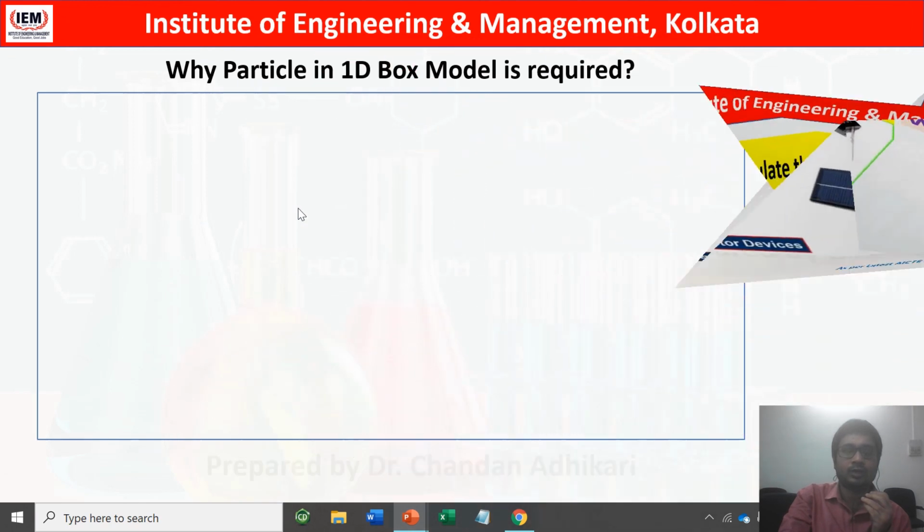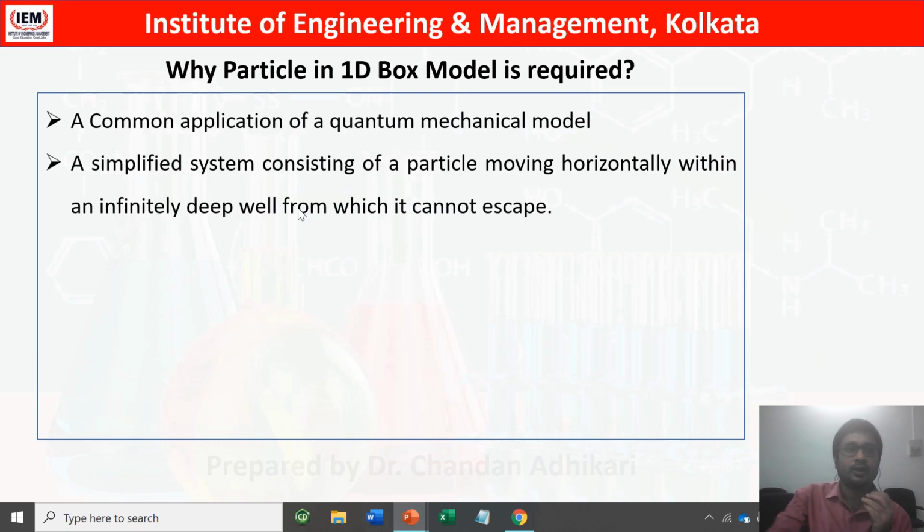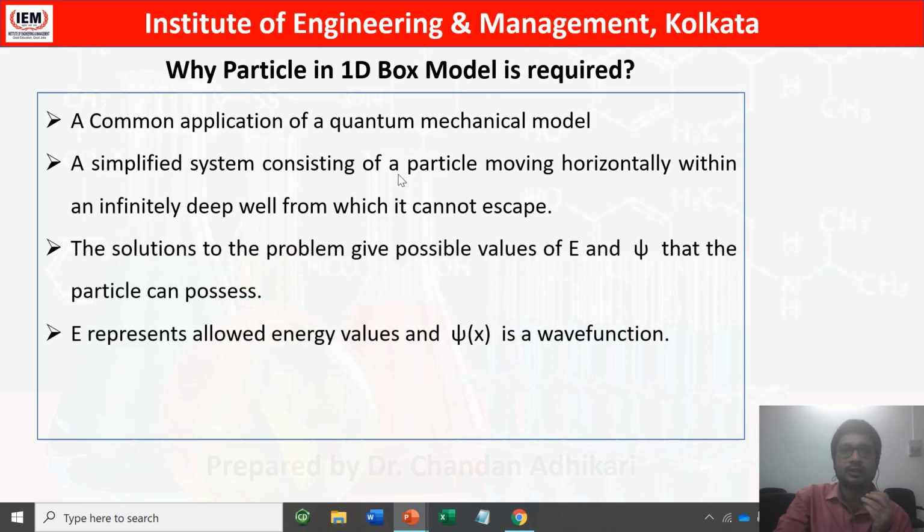So we will try to understand what the particle in a 1D box model is, but before that, why is it required? It is required because it is a very common application in a quantum mechanical model. It is a very simplified system consisting of a particle moving horizontally within a box of a particular length, but its two sides have infinite potential. That means we can say it is an infinitely deep well from which the particle cannot escape. And the solution to the problem gives possible values of the wave function as well as the energy.